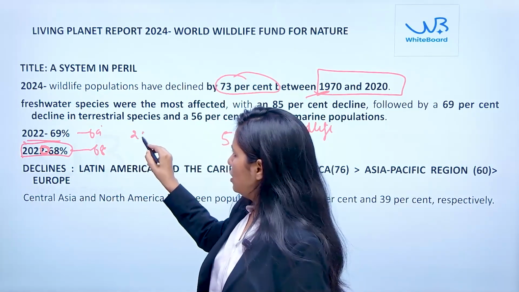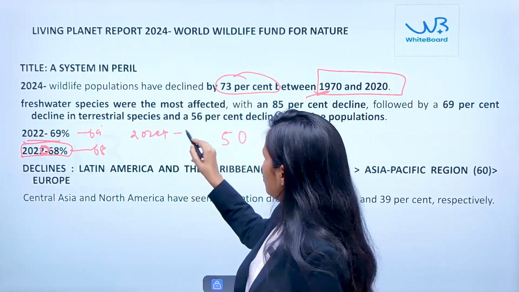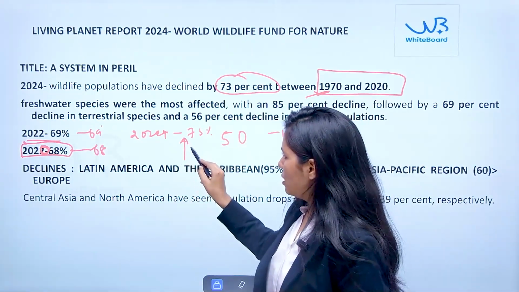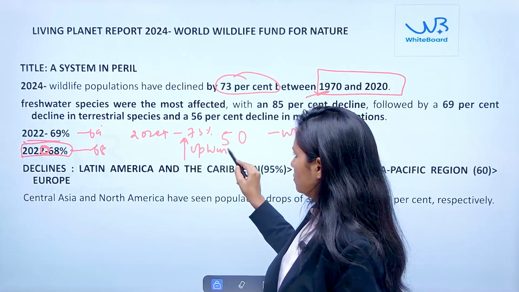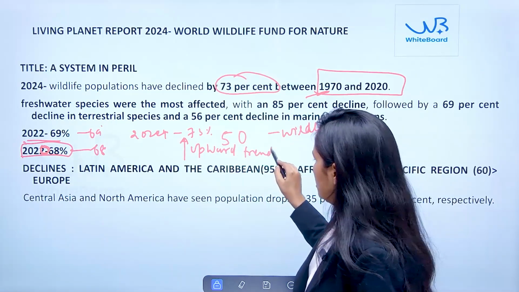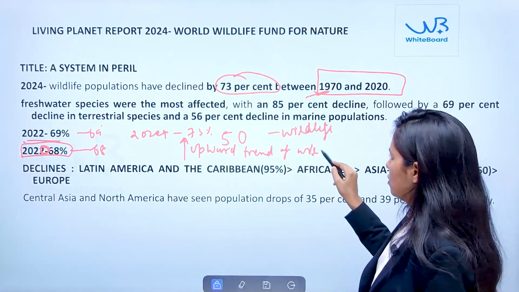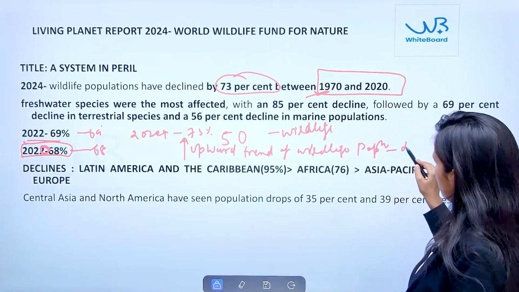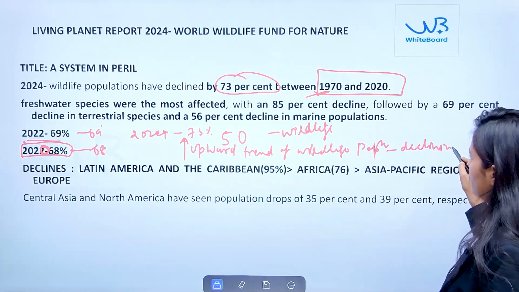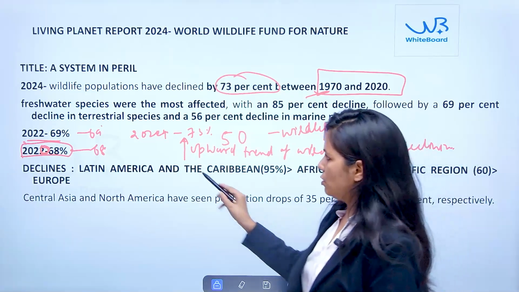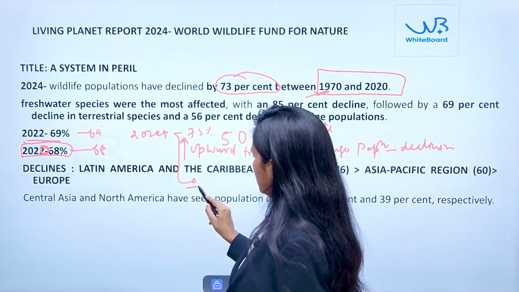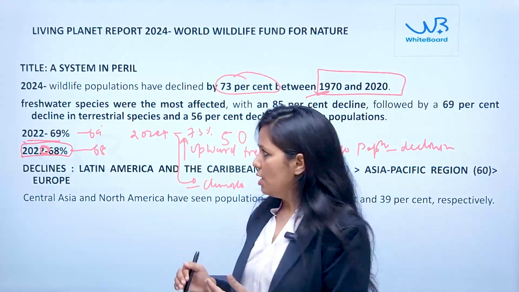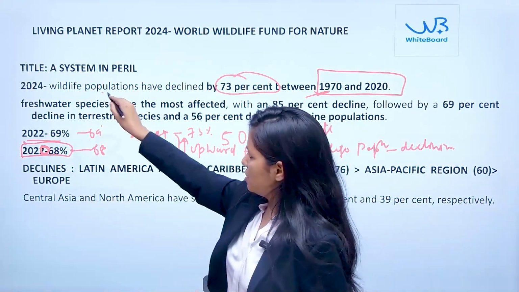Now in 2024 this report is saying 73%, which means there is an upward trend of wildlife population decline. And this is one of the major challenges for the world at large, because of climate change there is habitat destruction and therefore the wildlife population is declining.